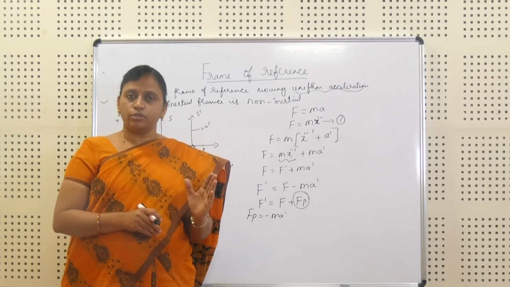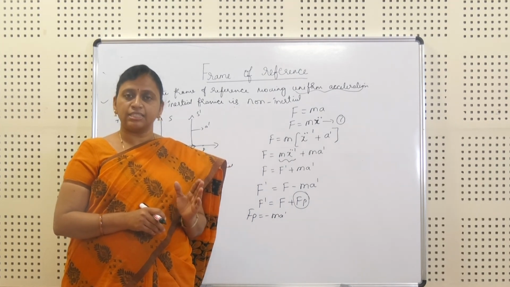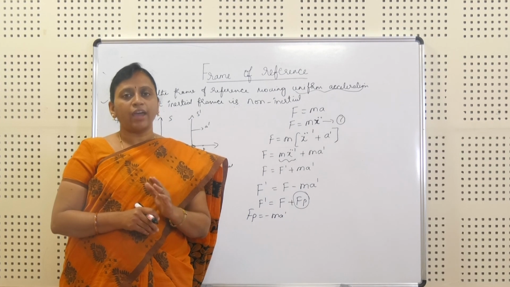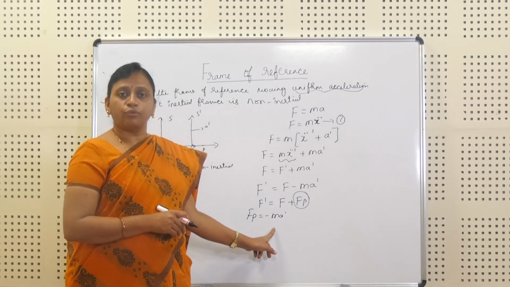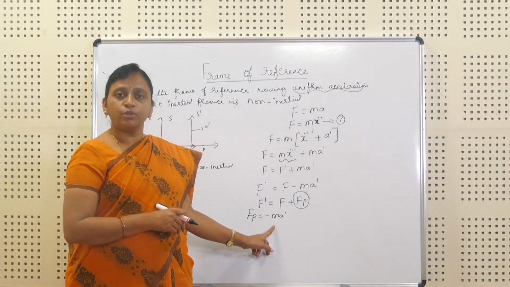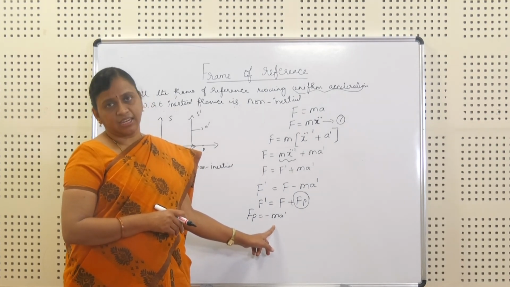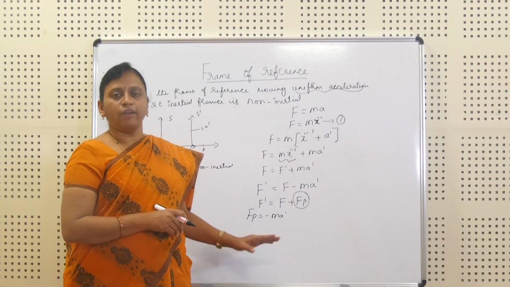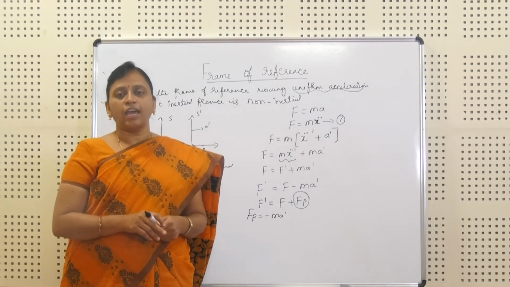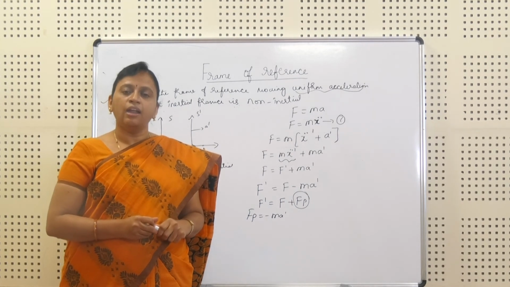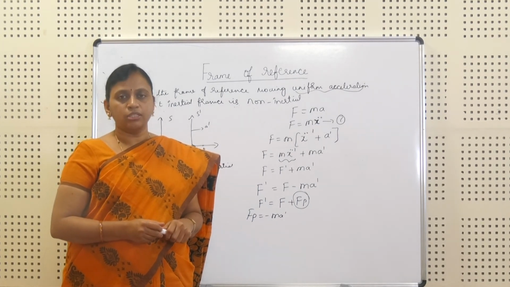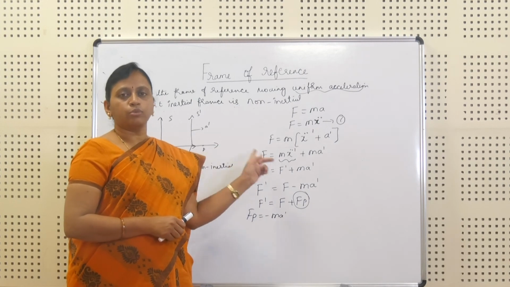The direction of the real force is the same as the direction of acceleration, whereas the pseudo force acts in the direction opposite to the acceleration. Till now we have discussed two types of frame of reference, inertial and non-inertial, with respect to the two frames we have taken.